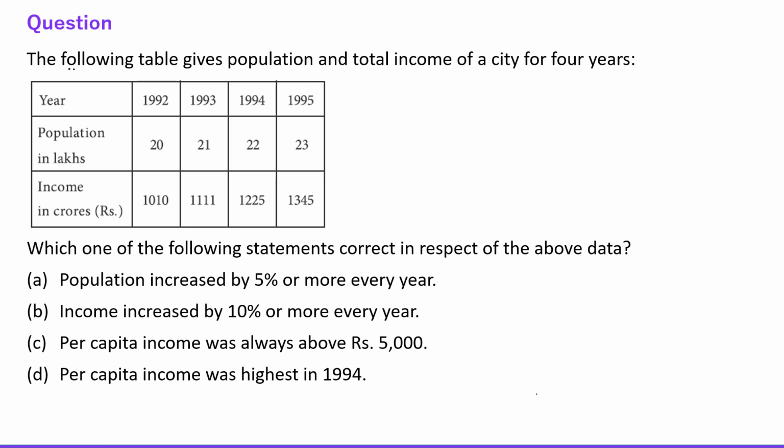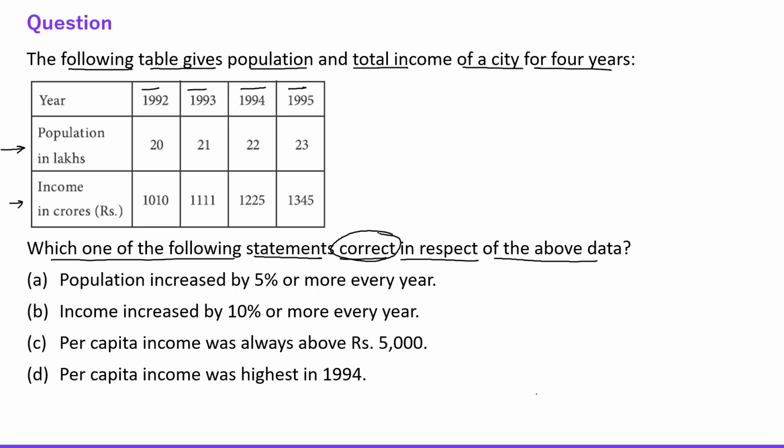Next question says, the following table gives population and the total income of a city for 4 years. Okay, the years are 92, 93, 94 and 95, and population in lakhs, 20, 21, 22, 23. Income is in crores, right? Okay, the question is, which one of the following statements is correct in respect of the above data? Okay, we need to find the correct statement this time, right? The first statement says population increased by 5% or more every year.